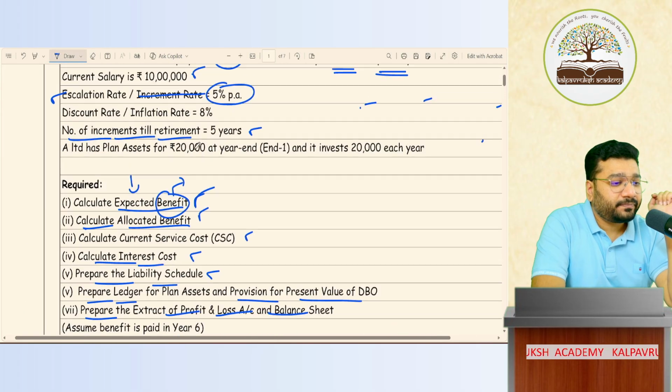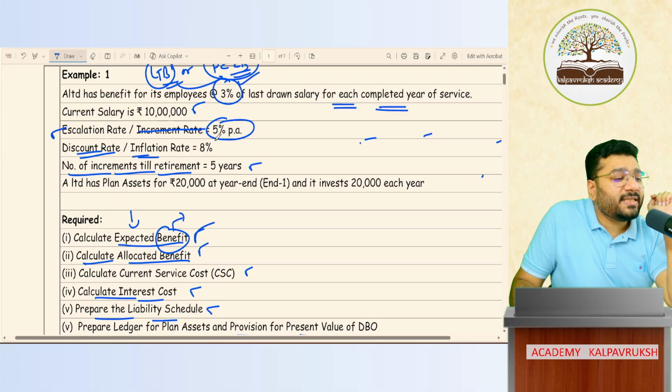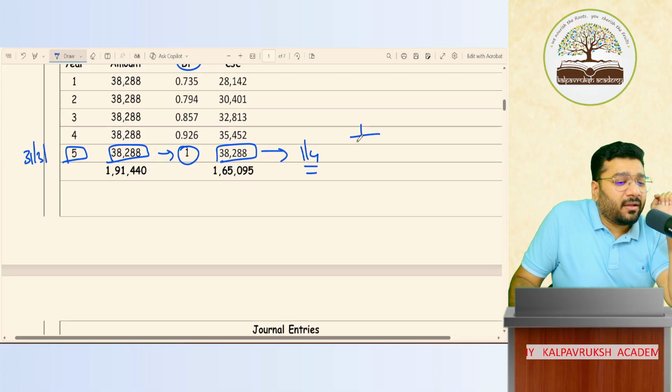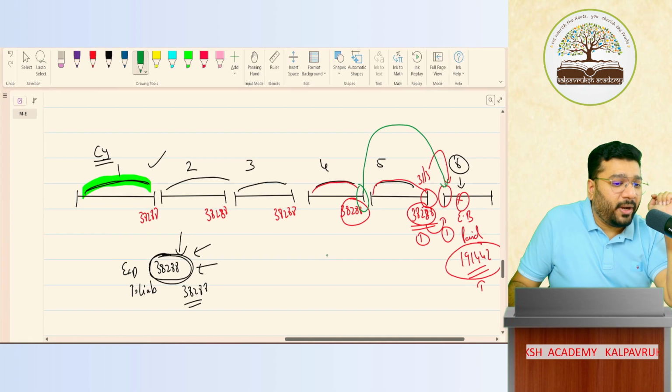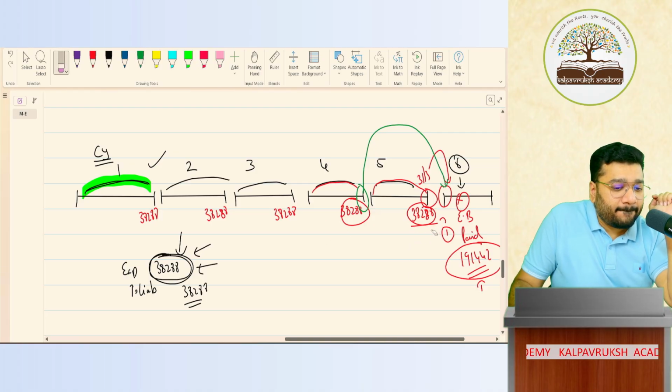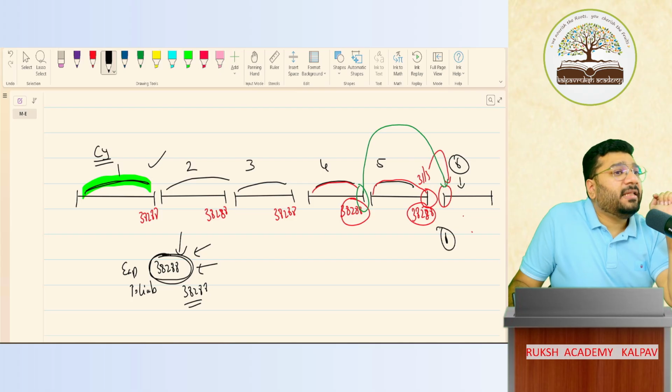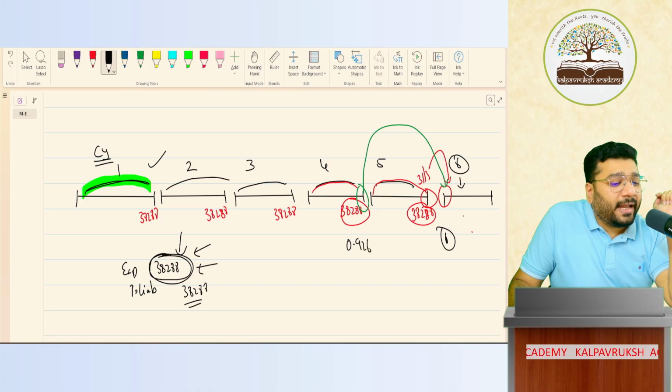See here people, discount rate inflation is 8%. How do you do it? 1 divided by 1.08. If I press equal to 1 time, I'll get 0.926. If I have to pay ₹1 in the beginning of year 6, இன்னைக்கு என் பாக்கெட்ல எவ்வளவு காசு இருக்கணும்? 0.926. Got it? Not got it?